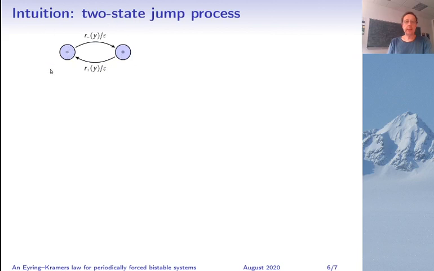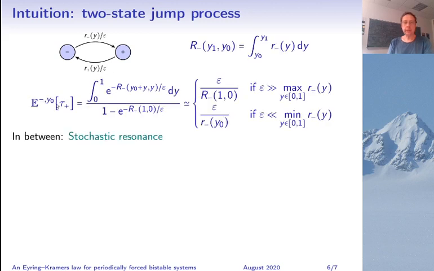Now let me give you some intuition on why this result should be true. It is expected that the process can be approximated by a two-state Markov jump process with transition weight r minus and r plus over epsilon. For this system you can explicitly compute the expectation of the transition time. It's given by this formula here where we use periodicity of the system in y.